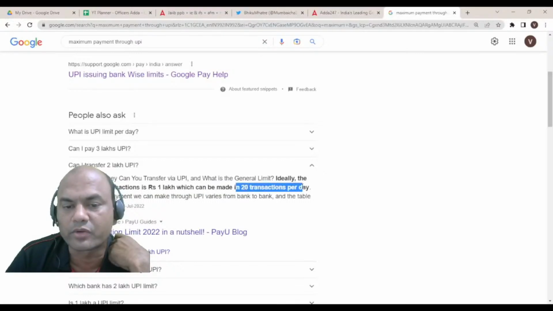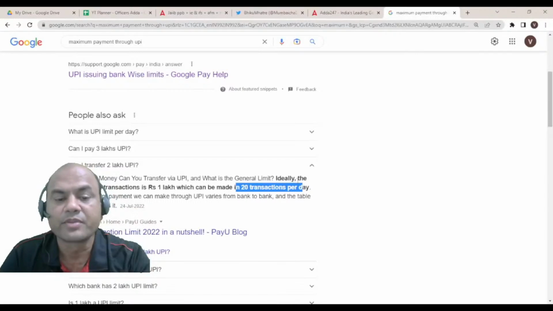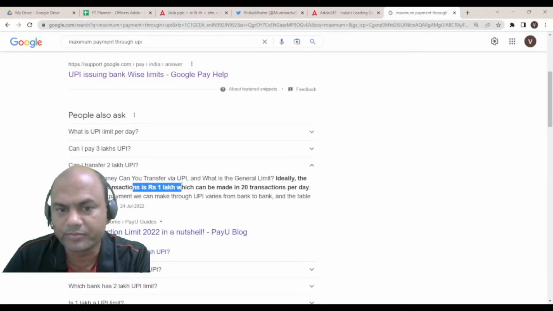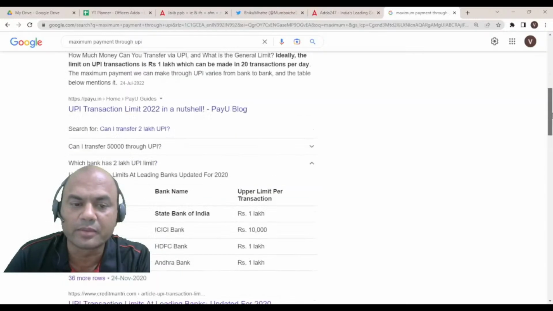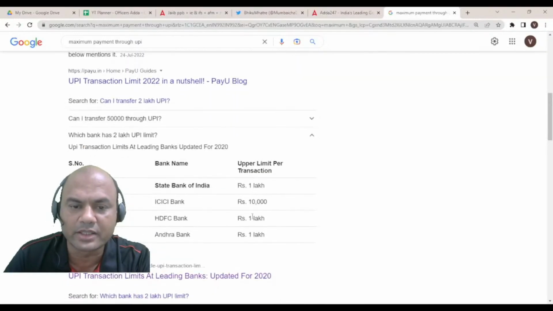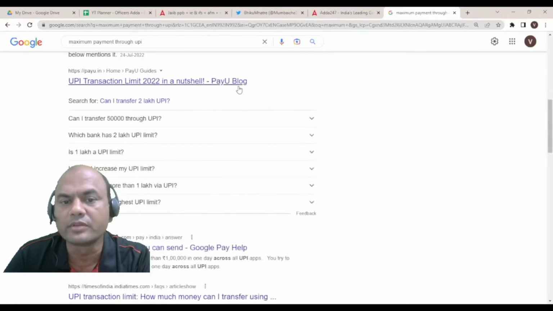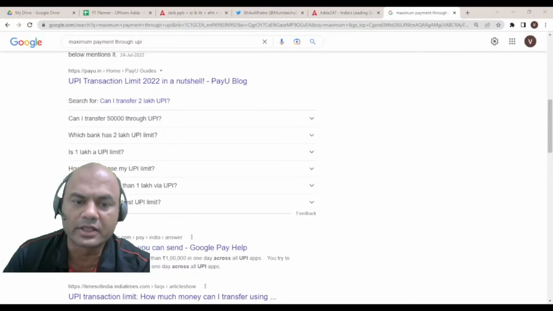This is also important. Remember, 20 transactions is the maximum and 1 lakh is the daily limit. You can't make more than 20 transactions per day. Does any bank have a 2 lakh limit? No bank has given a 2 lakh limit up till now, so it is a 1 lakh limit. Now let's go back.